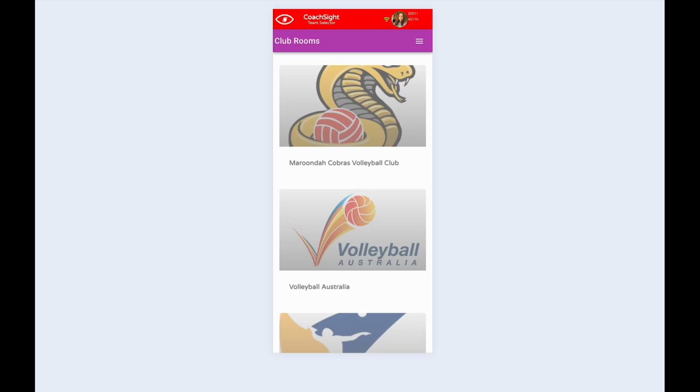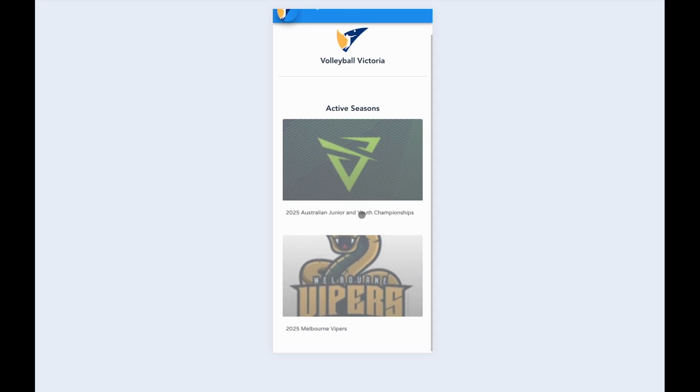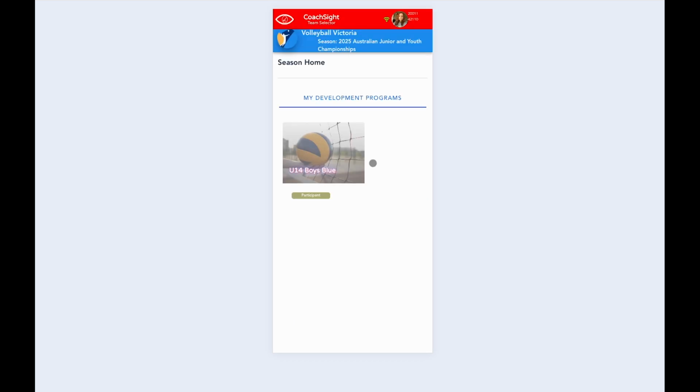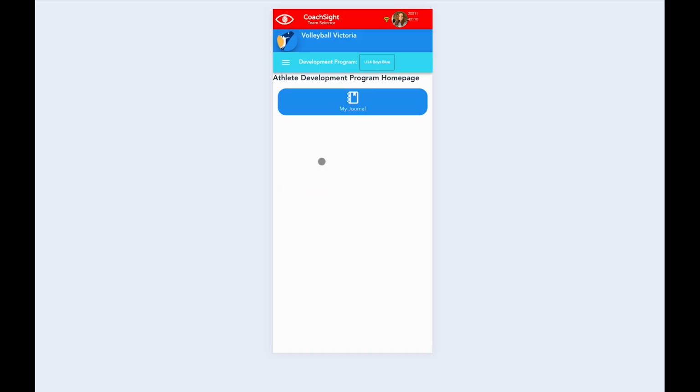I'm going to use Amber's account. Once she's logged in, you'll see a number of tiles for the clubs she's registered to. Amber's got a couple here for Volleyball Australia and also for Maroondah Cobras, but let's click on the Volleyball Victoria one. You'll see the active seasons, so we're going to be interested in the Australian Junior and Youth Championships. Click on that and we'll see the development programs you're part of. In this case, Under 14 Boys Blue. Click on that to go to your team's homepage.